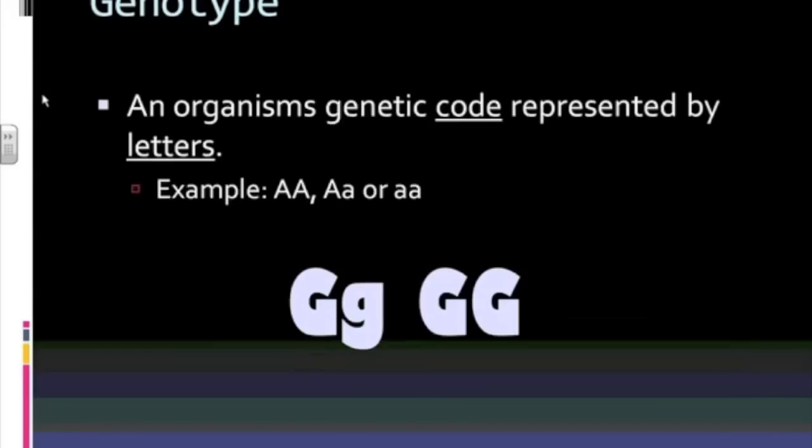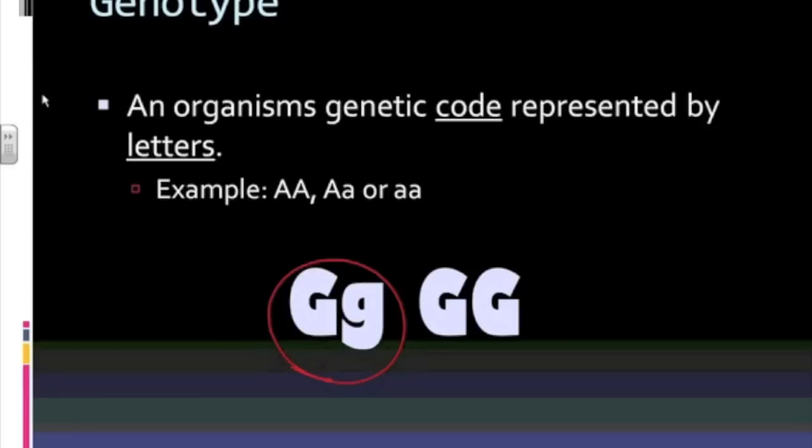Now, in contrast, we have this word that's called genotype. Now, genotype is the code that we use to represent that physical characteristics. Okay, such as the green eyes. Now, green eyes is the phenotype. Okay, the letters that we would represent those green eyes is capital G, lowercase g. Okay, so when we start trying to identify how traits are passed on, we have to use this code, these code words or this code language in order to identify how they're passed on.